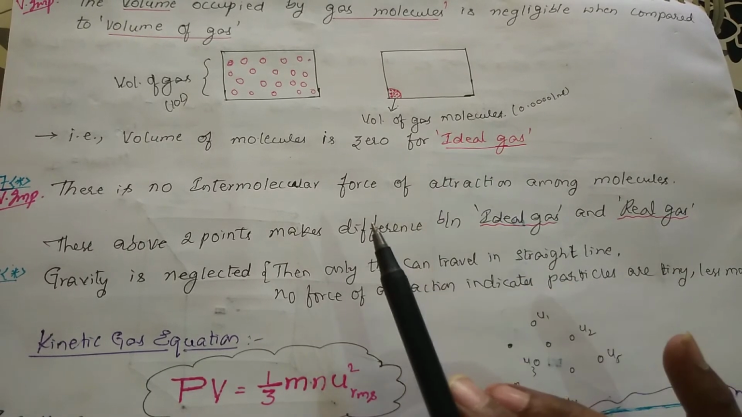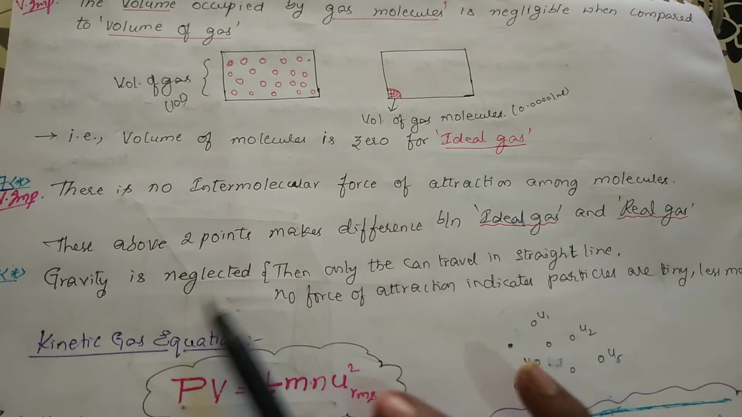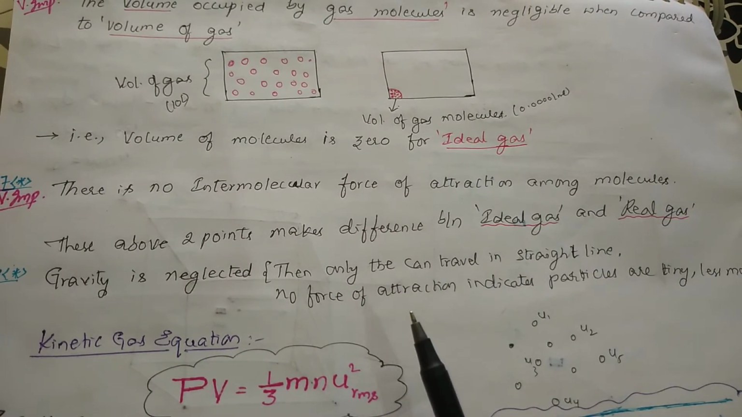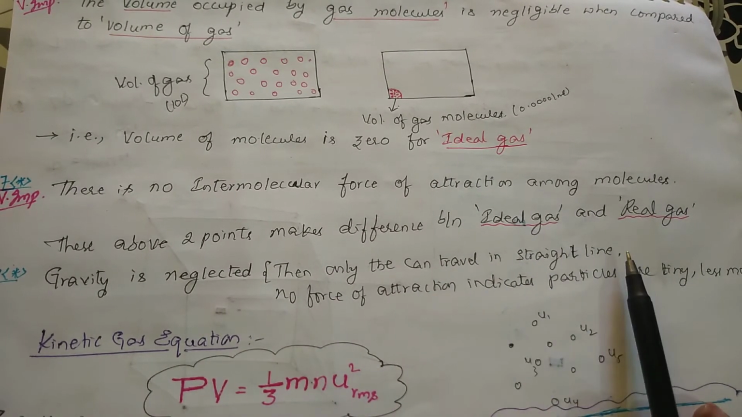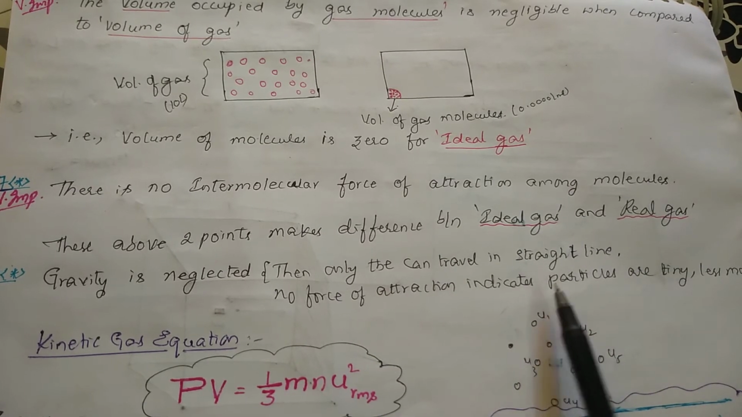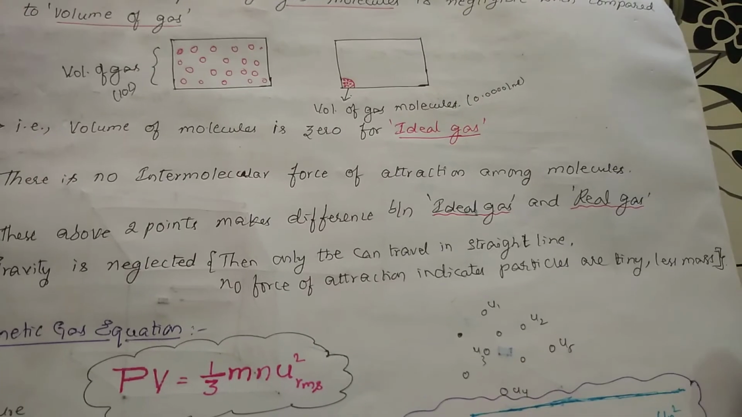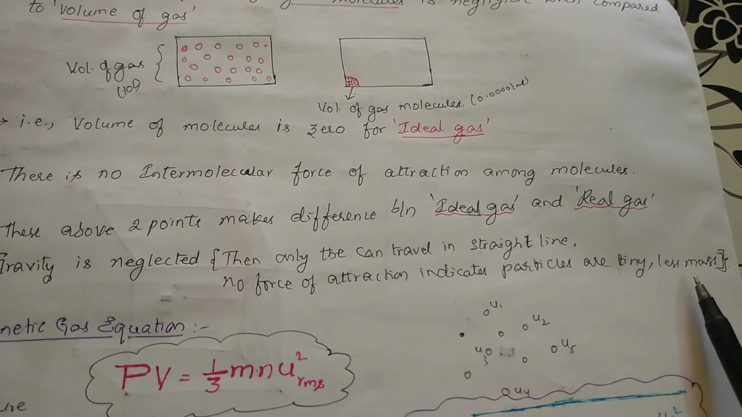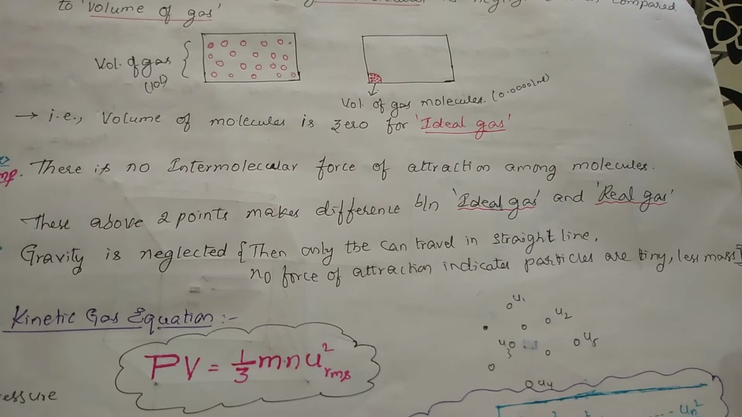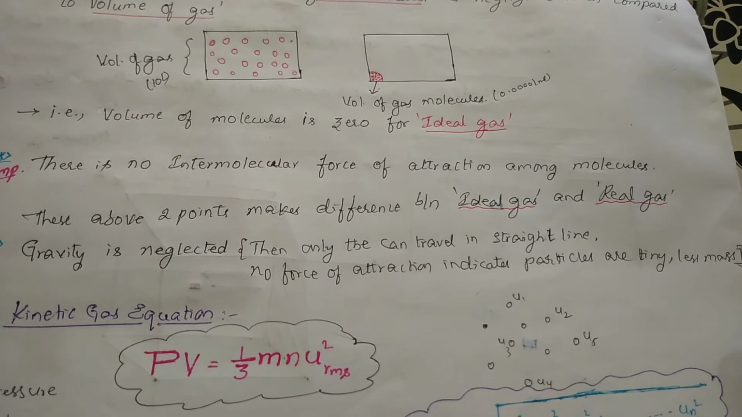So here in the kinetic molecular theory of gases, gravity is neglected, meaning gravity has no effect on the movement of the gas molecules. So they only travel in straight lines, there is no force of interaction between the particles, and the particles are very tiny with very little mass, even as if they do not have mass. Then only the ideal gas equation is applicable.